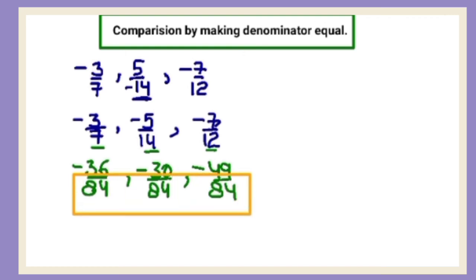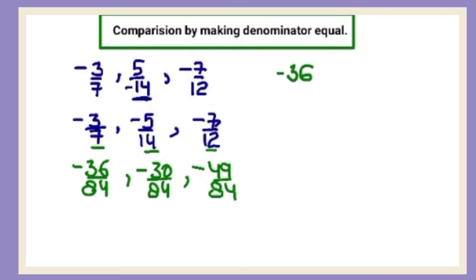Now these denominators are equal, right? So you will check the numerators. First is minus 36, minus 30, and then minus 49. So you want to arrange them in ascending order. Suppose, in which order do you have to arrange them? Ascending order. Ascending order means smallest to the greatest.